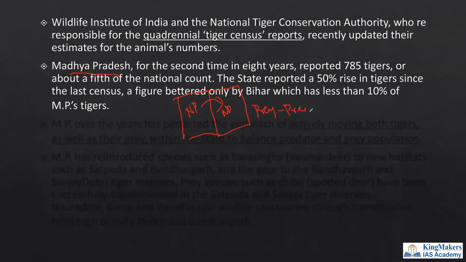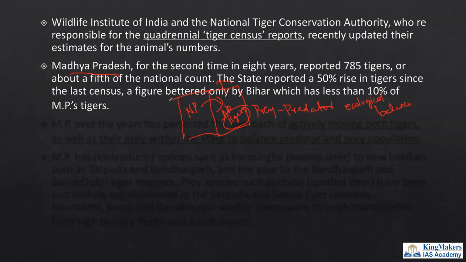So a good ecological balance is very important, because otherwise either the tiger will go into the human habitat area, or there can be clashes between the tigers, and the tiger population will reduce, or there can be clashes with other carnivores, and there can be a reduction in the population of the tigers. So there can be a problem anyway. So ecological balance should be maintained.